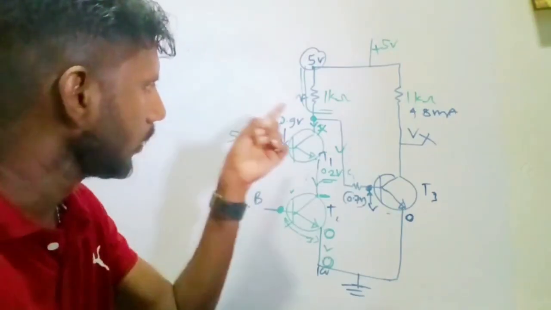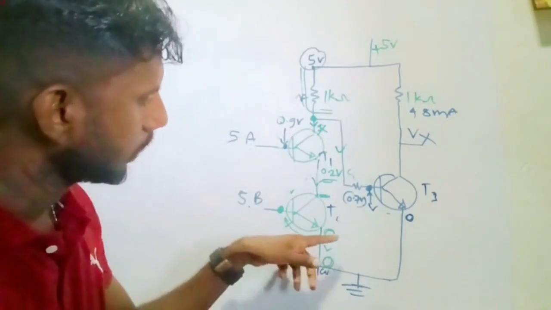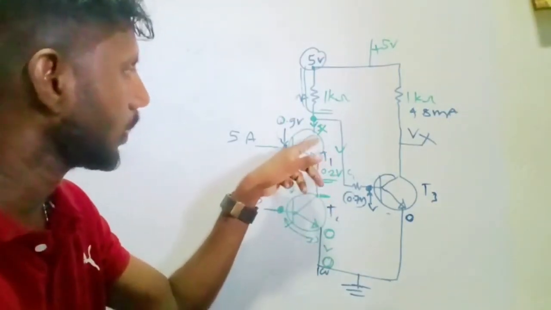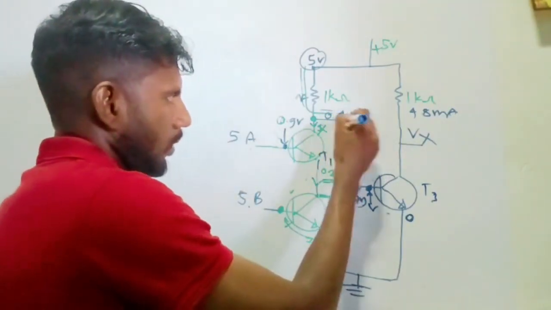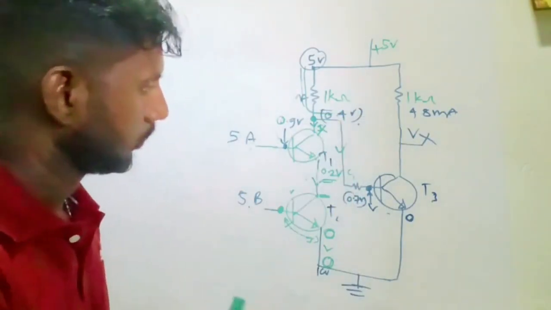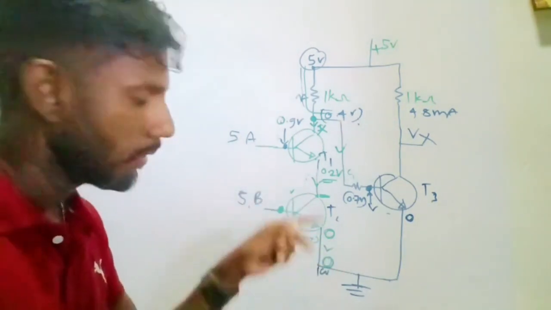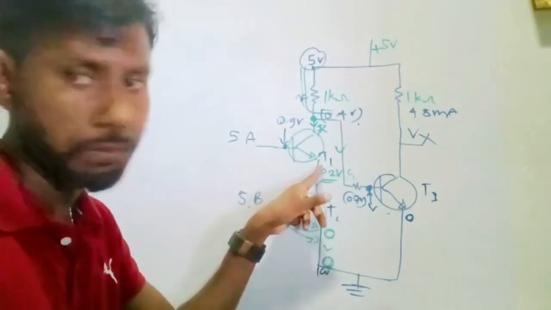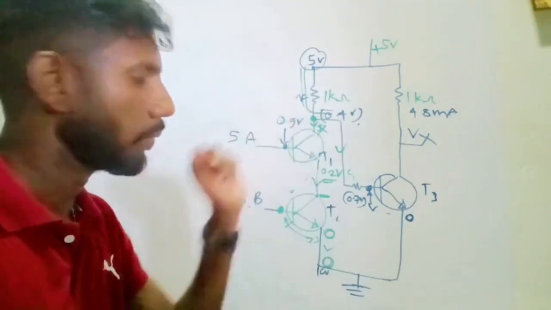So the potential here will be 0, here it will be 0.2, the difference we see again is 0.4 here. I hope you understand that. Potential here is 0. VCE is 0.2, so the potential here is 0.2. The same potential here is 0.2. Again the difference is 0.2, so 0.4.